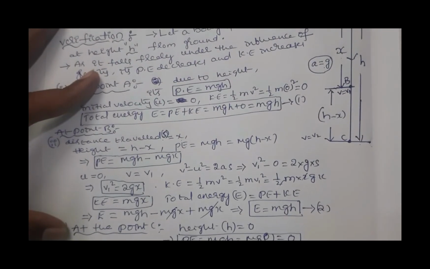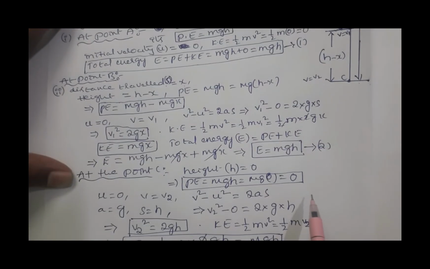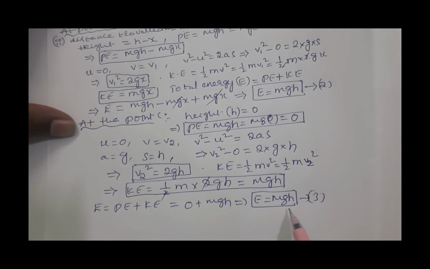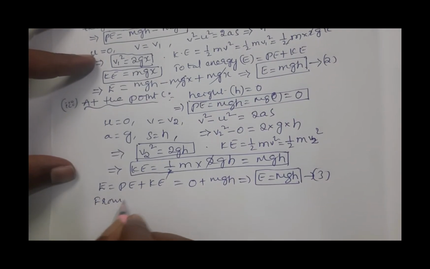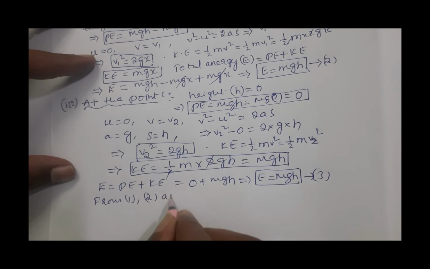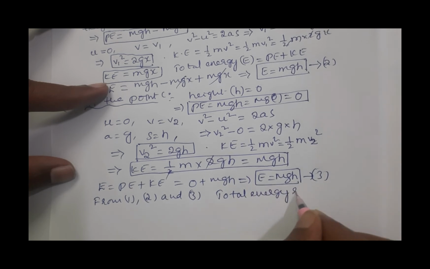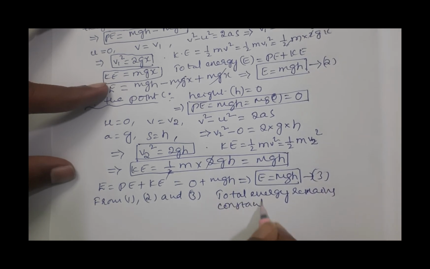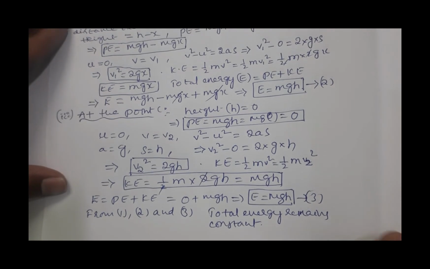So now you can see equation 1 total energy is mgh. Equation 2 total energy is mgh. Equation 3 total energy is mgh. So from these three equations, that is from equation 1, equation 2 and equation 3, total energy remains constant. So hence the law of conservation of energy is verified in the case of a freely falling body.